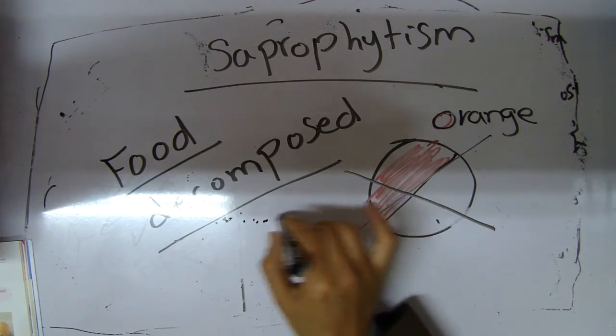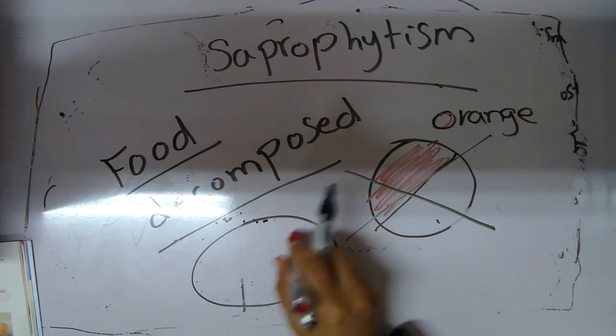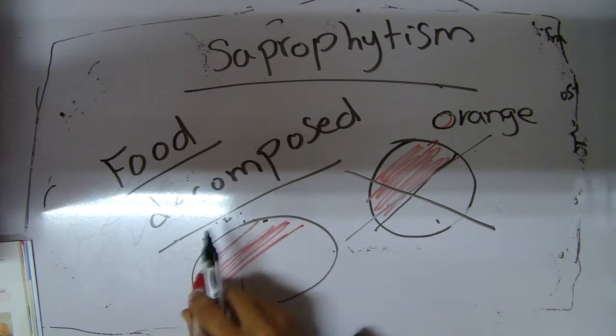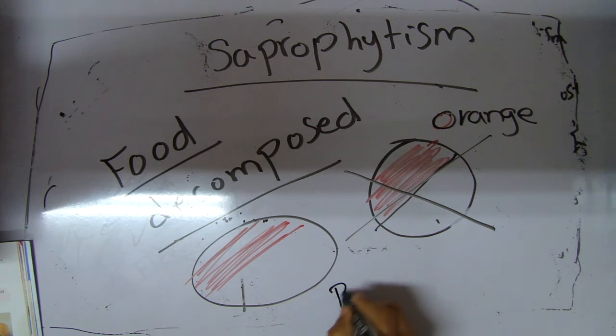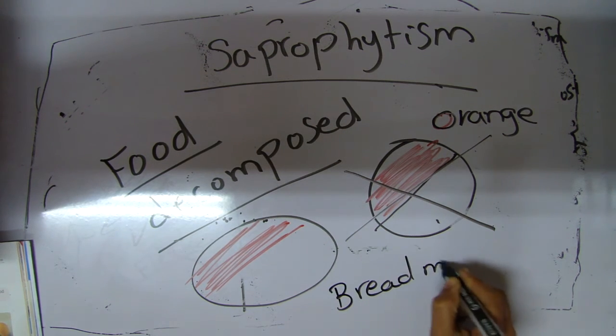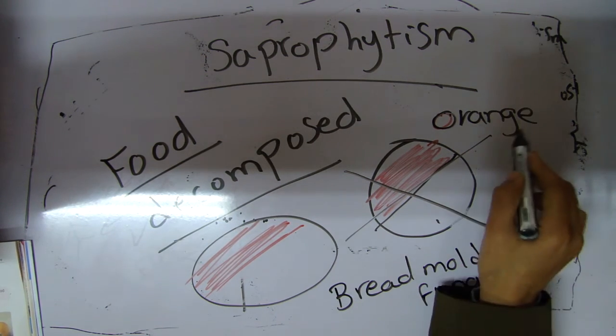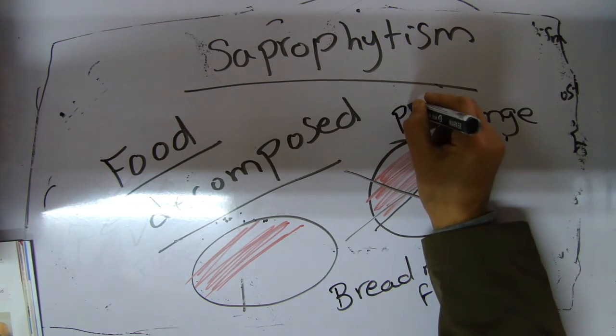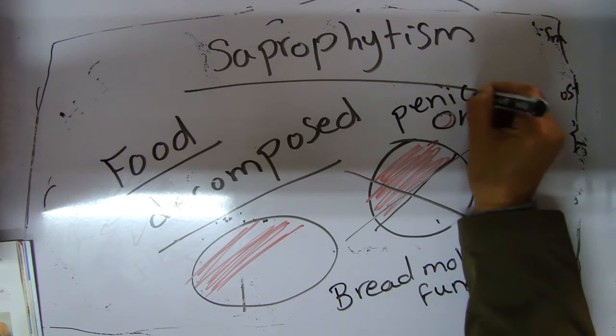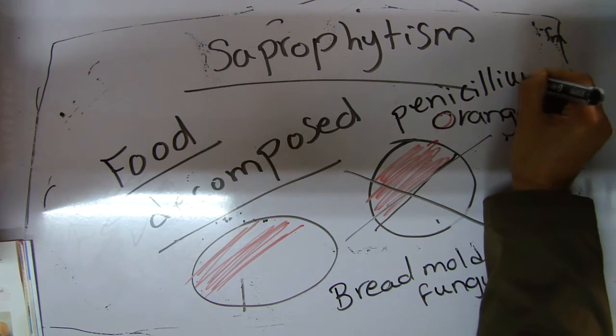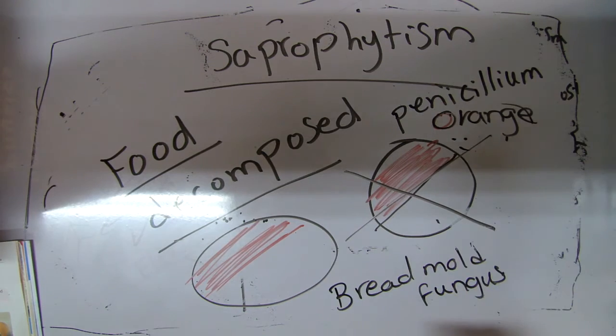We have sometimes bread. You find again a green part on it, which is called bread mold fungus. This fungus is called penicillium, which lives on the orange, the decomposed orange.